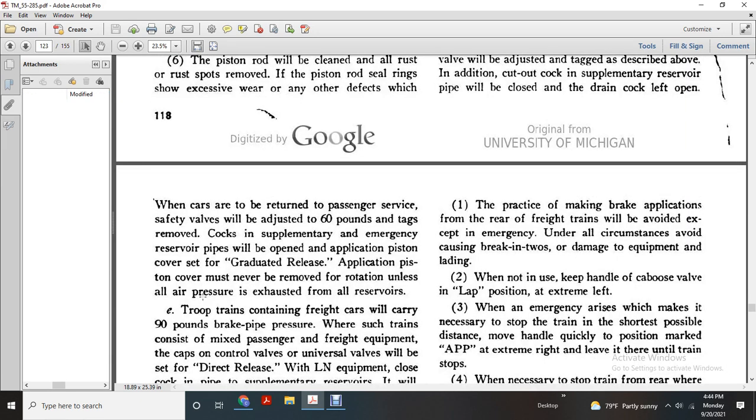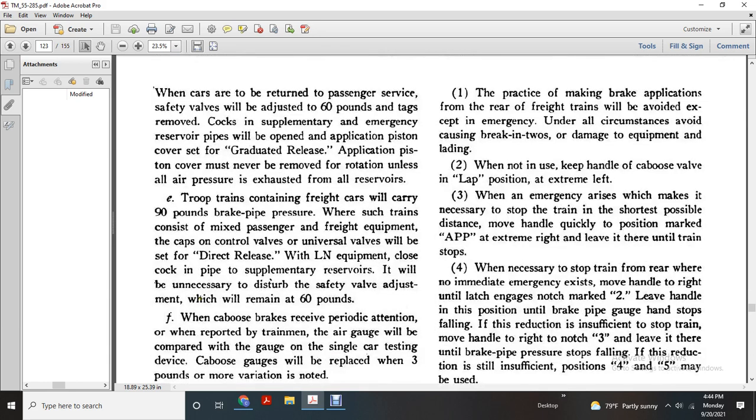When the cars are returned to the passenger, shift the safety valve with the adjust for the 60-pound with the tag with the remove the cocks for the supplementary emergency reservoir pump will open the application piston, cover the shaft with the graduated release. The application piston cover must be removed. The separate remove the rotation left of the all air pressure goes off from all reservoir.